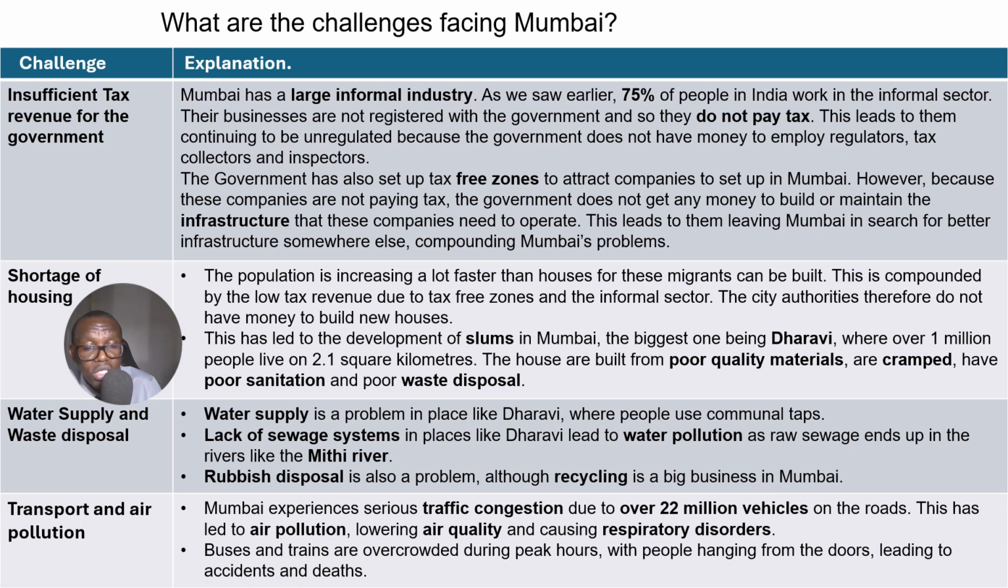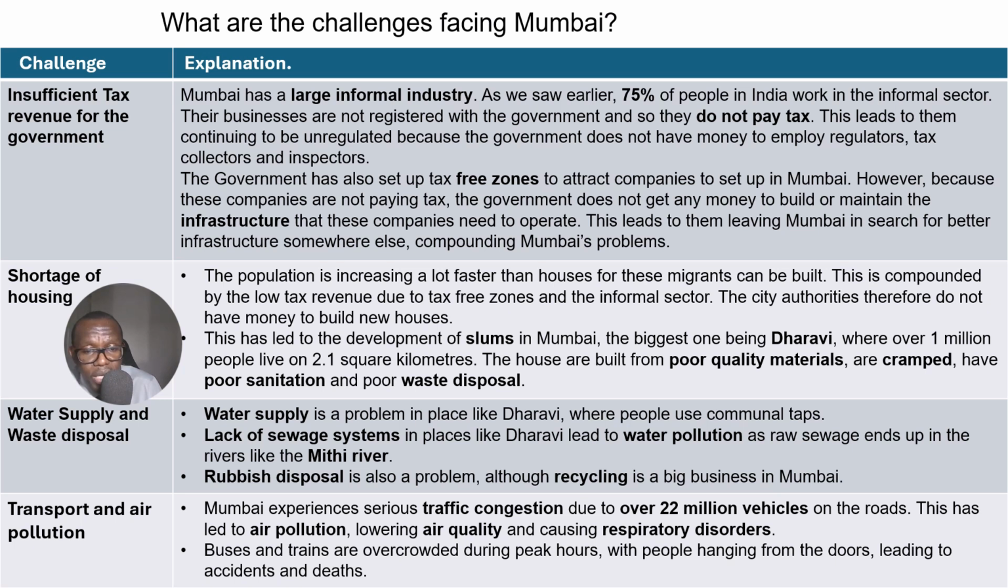The third challenge is water supply and waste disposal. So water supply is a problem in places like Dharavi, where people use communal taps. And sometimes if the electricity shuts off, then it means that the pumps for those communal taps stop working, and therefore people do not have water. So water is a big problem, and we know that water is very important for sanitation. And if there is no water, then the threat of disease is quite high.